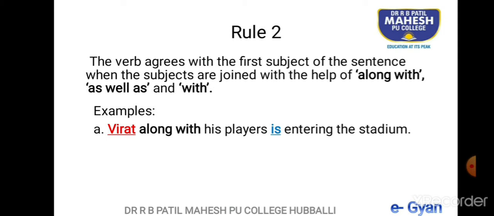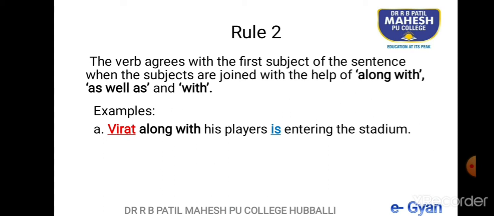Virat, along with his players, is entering the stadium. Please do not get confused. Please pay attention. Here there are two subjects, Virat and players. So when two subjects are joined with the help of along with, then the first subject should be considered.